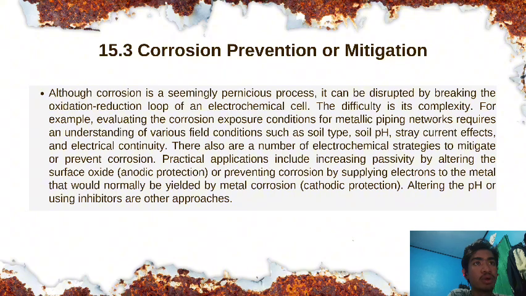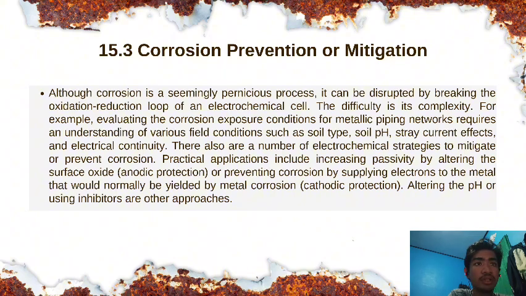15.3, corrosion prevention or mitigation. Although corrosion is a seemingly pernicious process, it can be disrupted by breaking the oxidation-reduction loop of an electrochemical cell. The difficulty is its complexity.